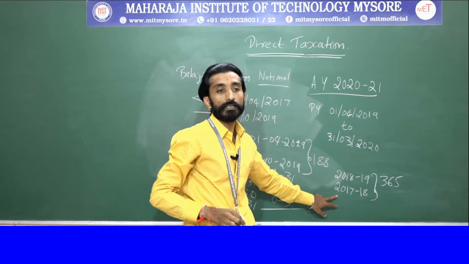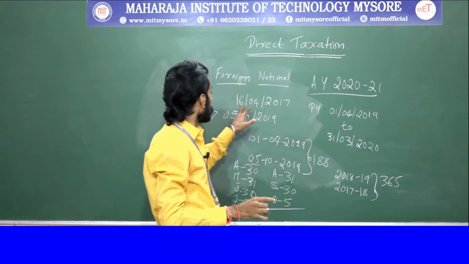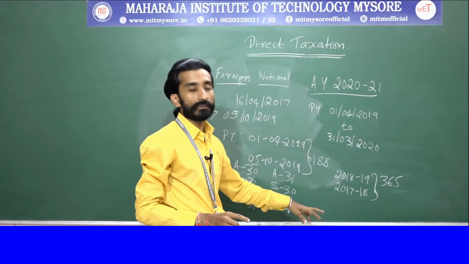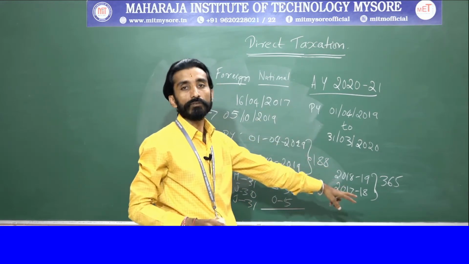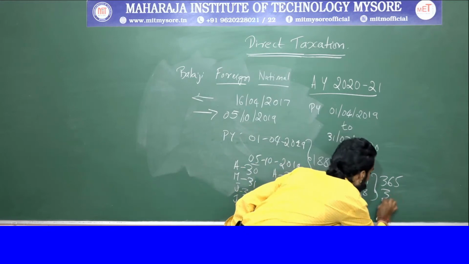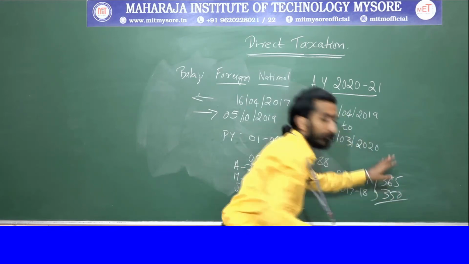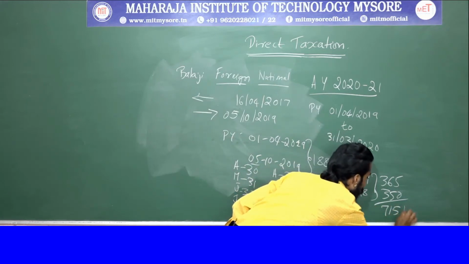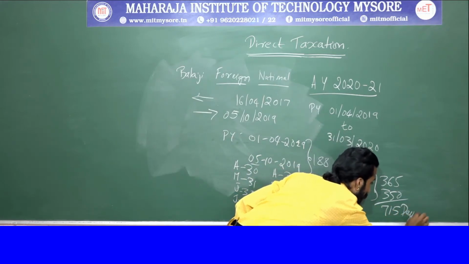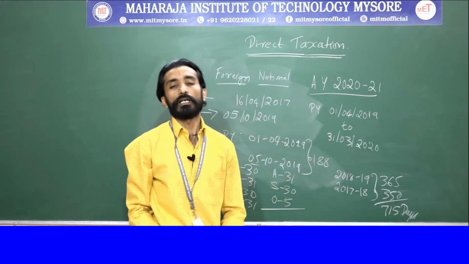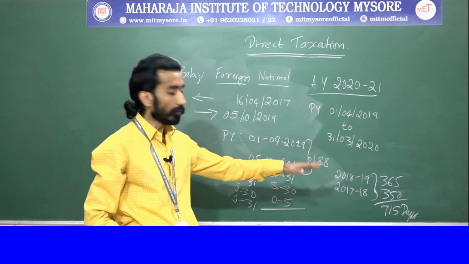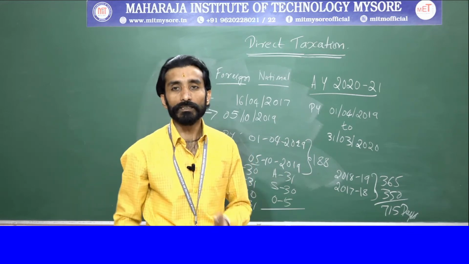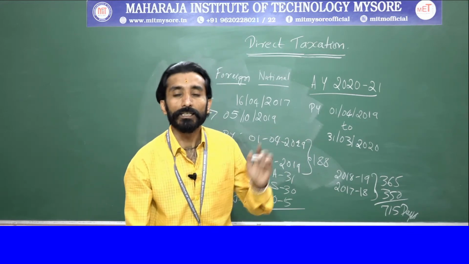In 2017-18 he came to India on 16/4/2017, so out of 365 days, if you deduct 15 days, it will be 350 days. If you sum up this, it will be 715 days, right? So in these 2 cases, he is said to be resident in India.